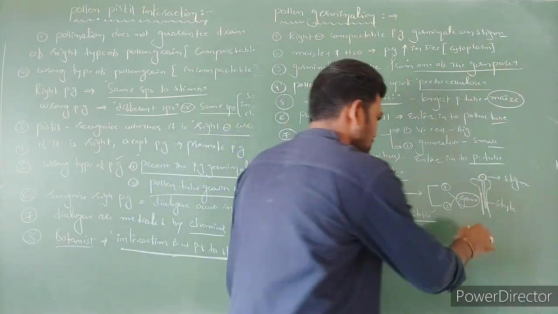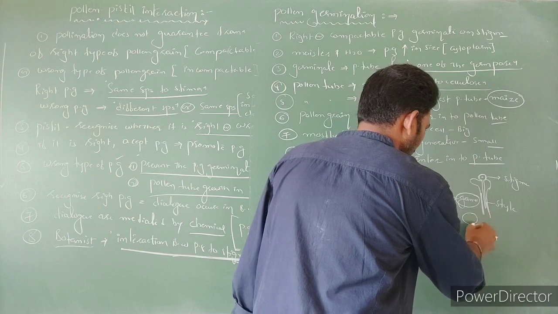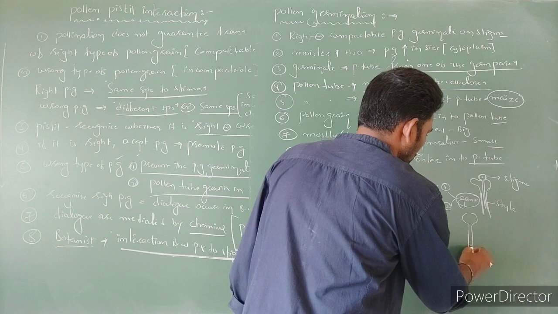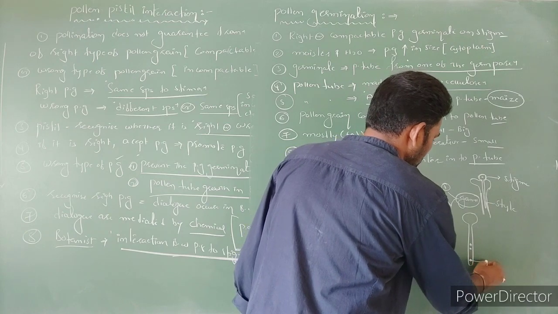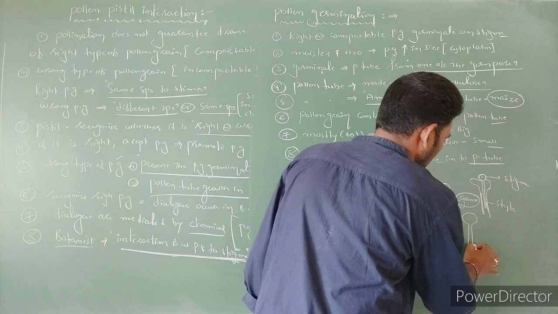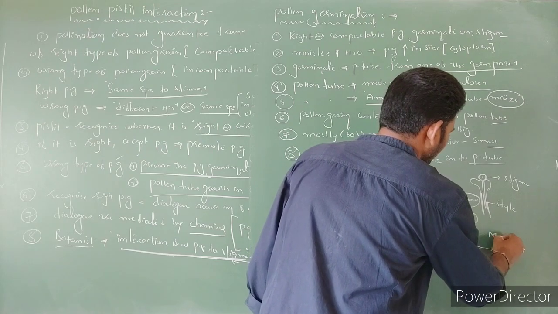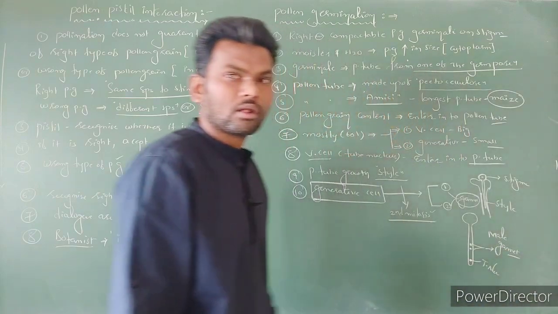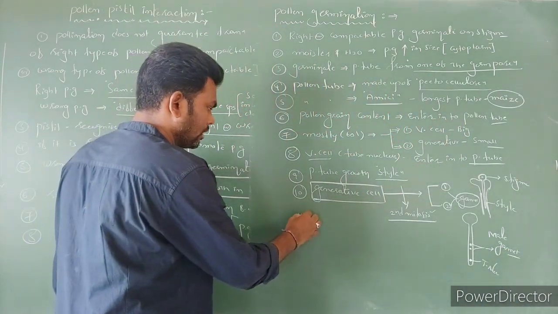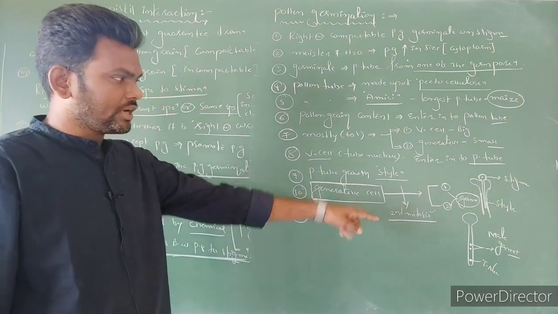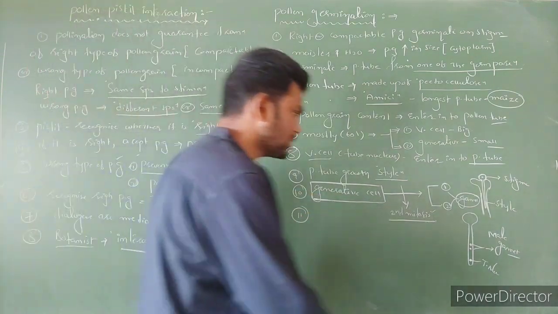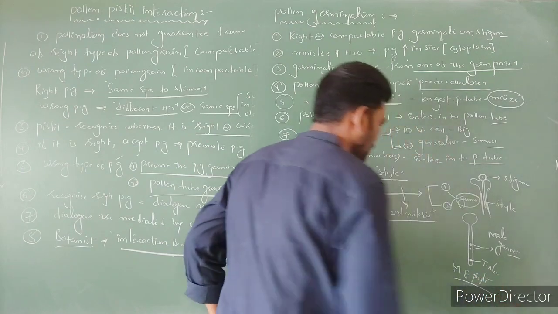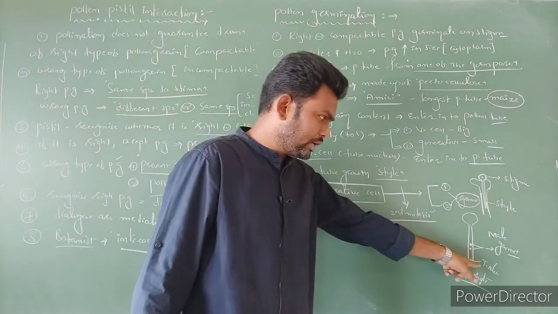Right? It means this is a pollen grain. This one is the tube nucleus, and these two are male gametes. Now how many nuclei are there? Three nuclei are there in one male gametophyte. This is called the male gametophyte. Right? One male gametophyte contains three nuclei.